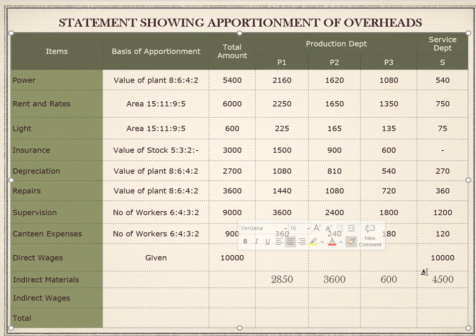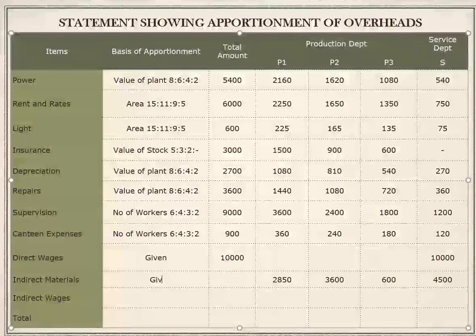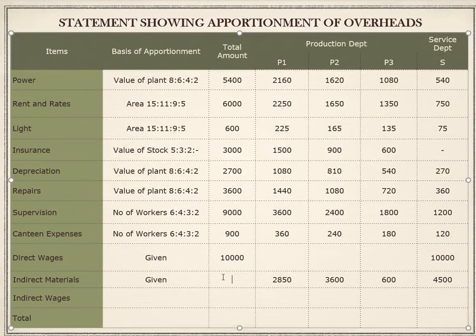This is the amount of indirect material. How did we get to know? It's already given in the problem. And what is the total of this? Let me total. 2850 plus 3600 plus 600 plus 4500 is 11550.